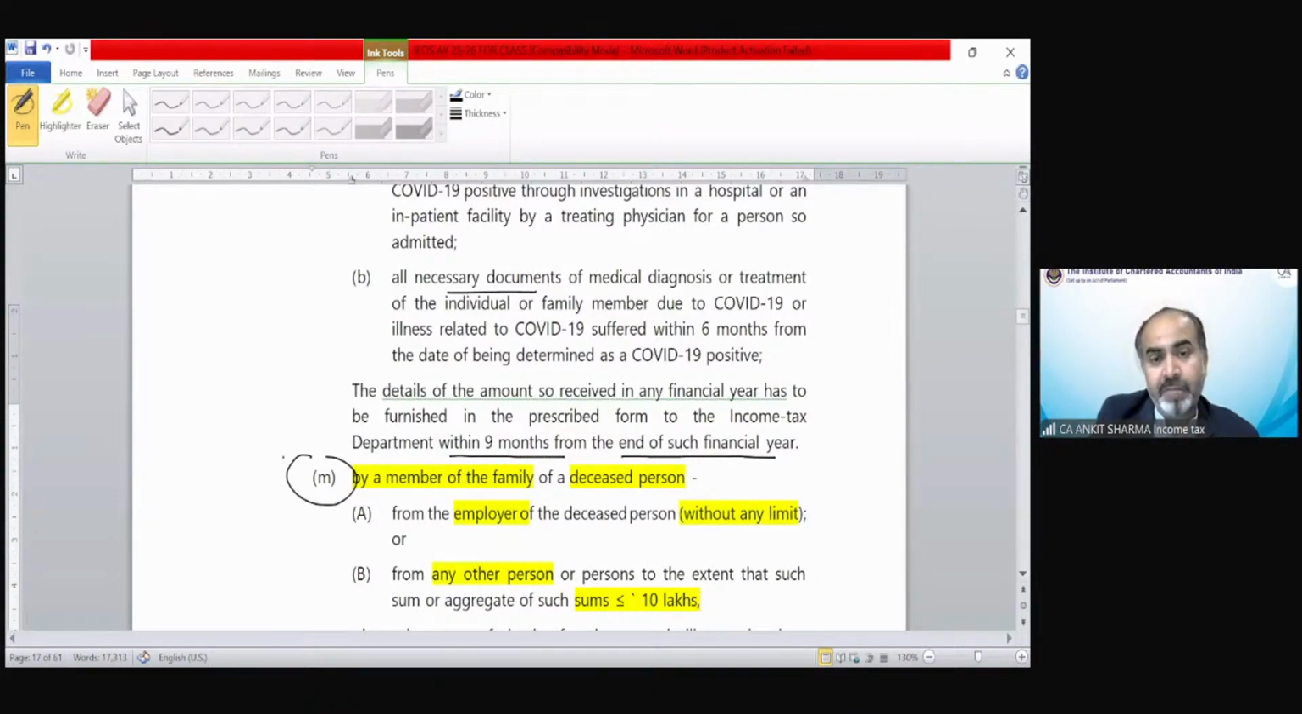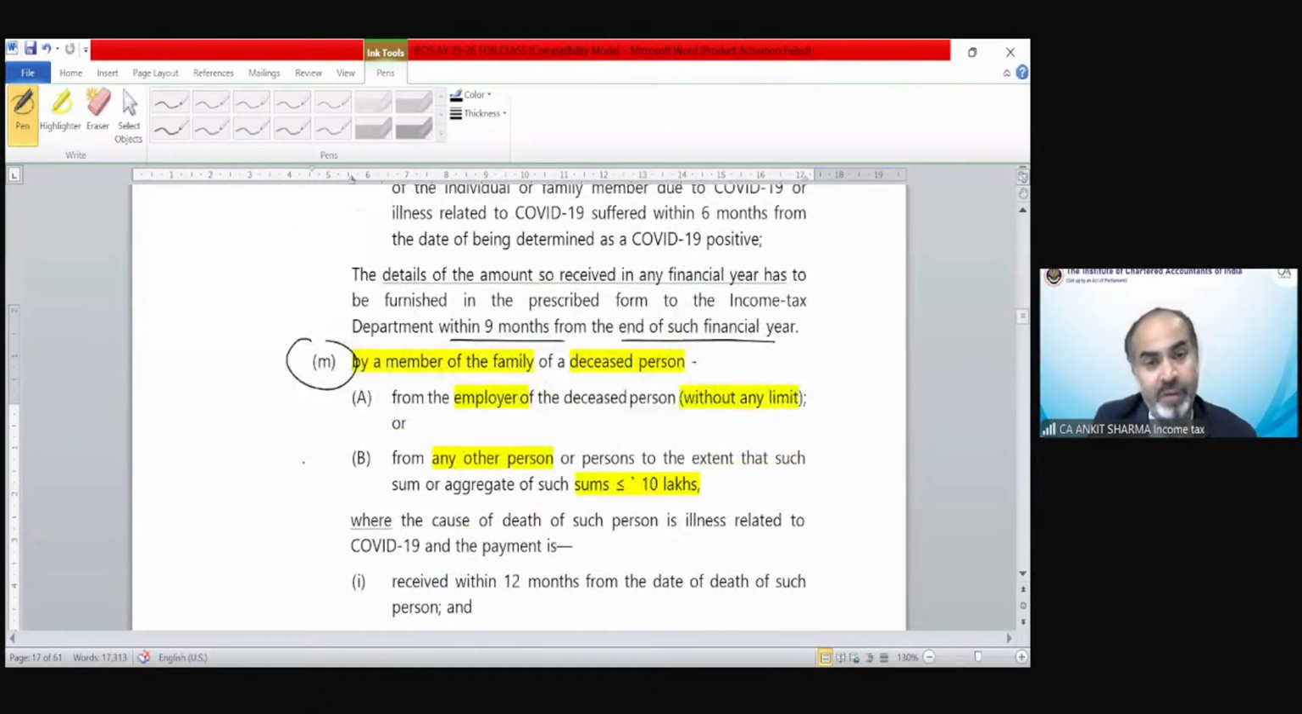And now point number N, on the death of any person due to COVID. So if any amount is received by a family member of a deceased person from the employer, if the person who has passed away was an employee and the employer pays any amount on the death of that person due to COVID, then whatever amount the employer paid to the family is 100% exempted without any limit. Whether it's 10 lakh, 15 lakh, 50 lakh, 1 crore, 2 crore, no limit applies. And if the amount has been received from any person other than the employer, then up to 10 lakh rupees there is no taxability. Exceeding 10 lakh rupees, there could be taxability.